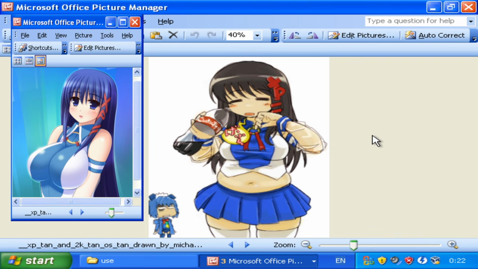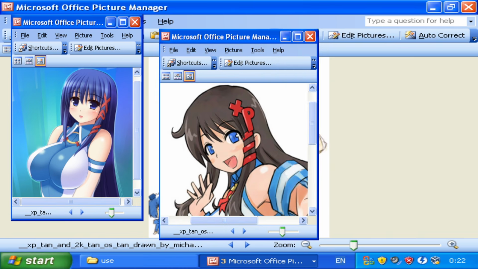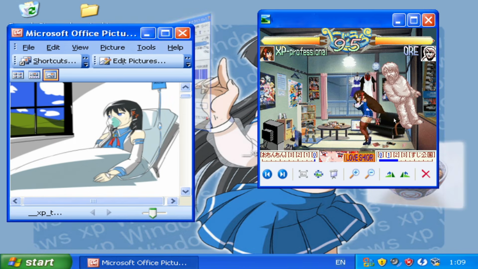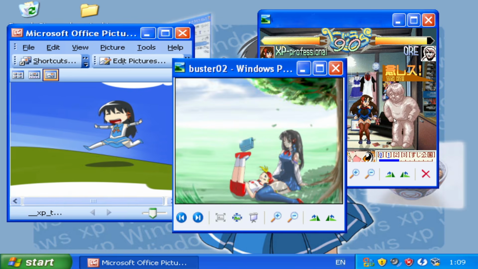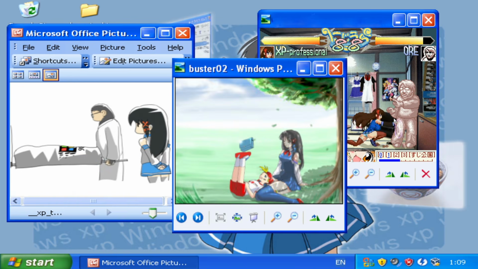Over time though, this negative perception would fade, and XP would gain its respect as one of the best operating systems, so she would be shown in a much more positive light and become popular in the West as well. She's also shown to be friends with the program Trend Micro Virus Buster, or just Buster in some art.